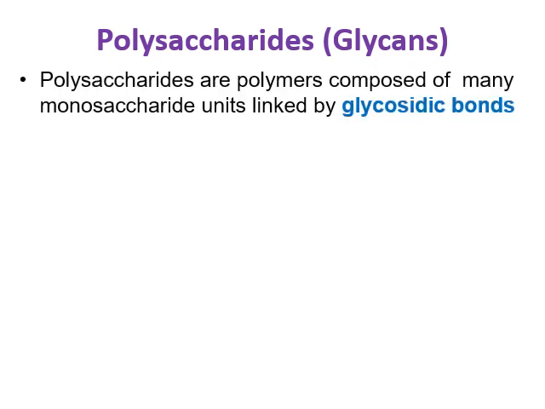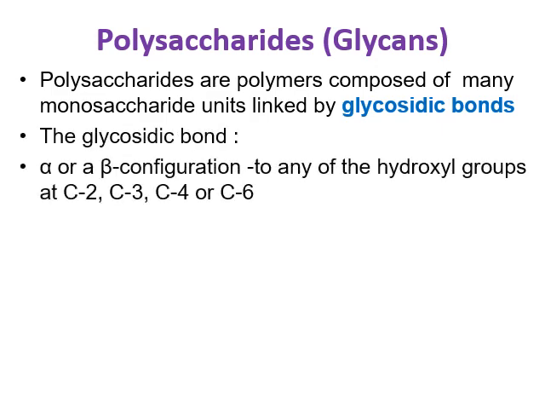So the definition of polysaccharides: these are polymers composed of many monosaccharide units linked by glycosidic bonds. This glycosidic bond can be any of the hydroxyl group at carbon 2, carbon 3, carbon 4 or carbon 6 position. It can be either alpha or beta configuration. The linkage can be either alpha 1,4, beta 1,4, beta 1,2 like that, so and so.